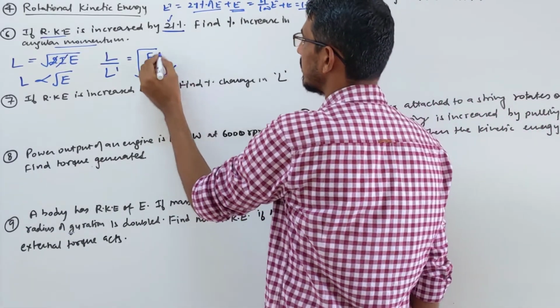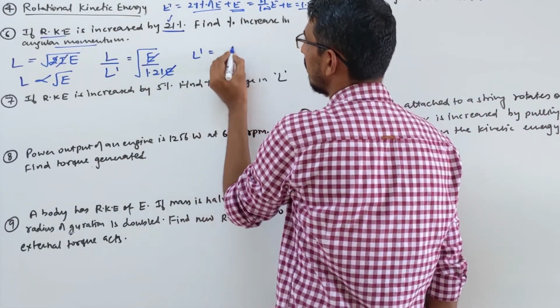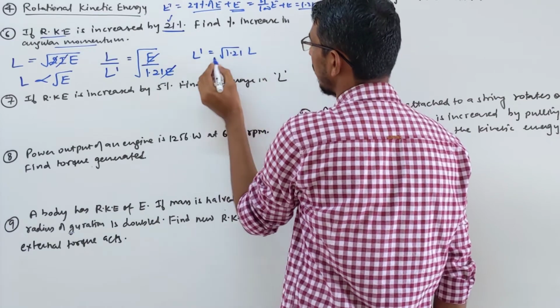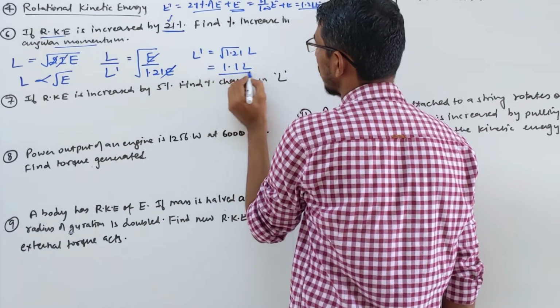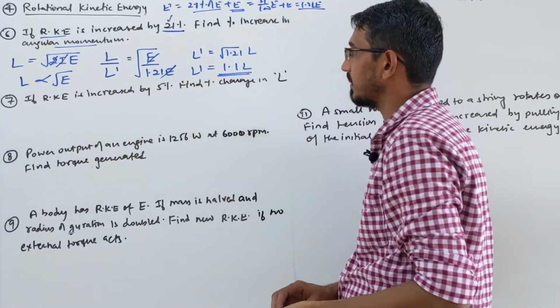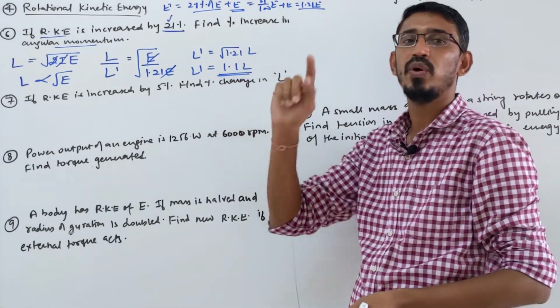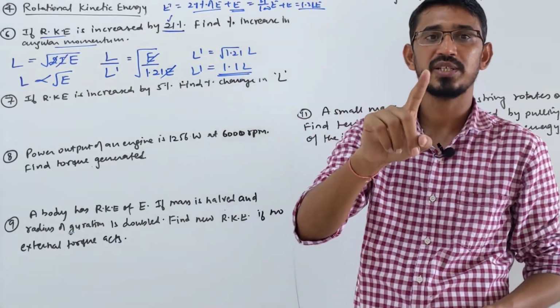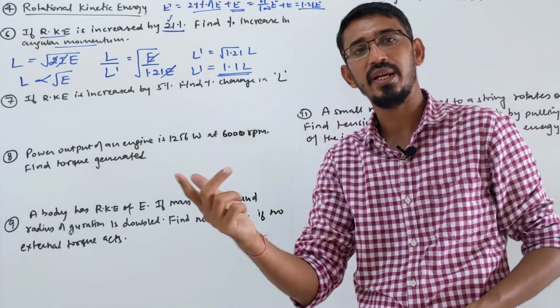Okay, let's cancel this. You see that L dash comes to simply root 1.21 times of L, that becomes 1.1 times of L. Now again, in the same way you have to answer. How much extra here? 1.1, so 0.1 times extra. So 0.1 into 100 means what?